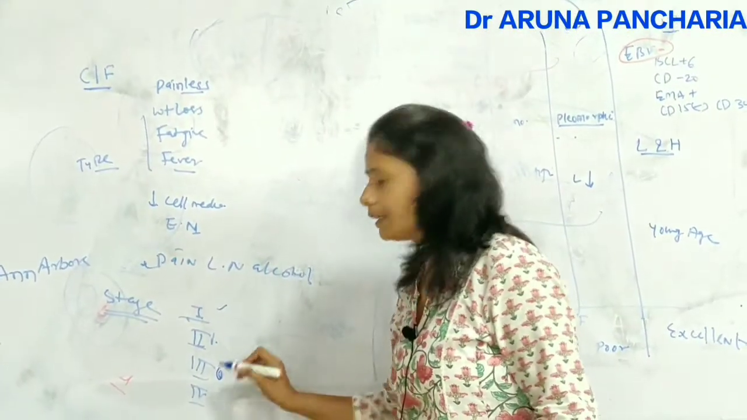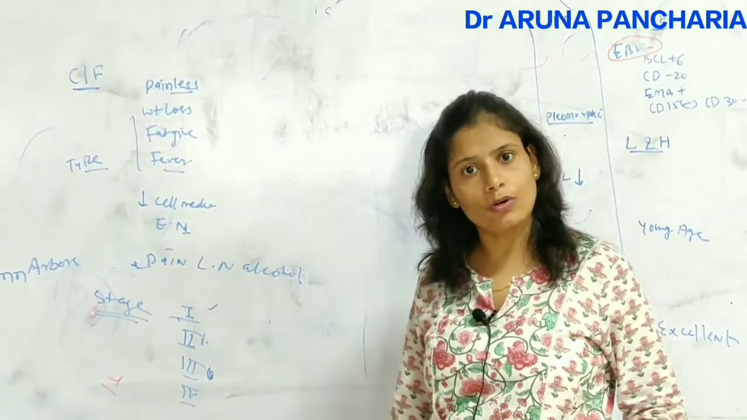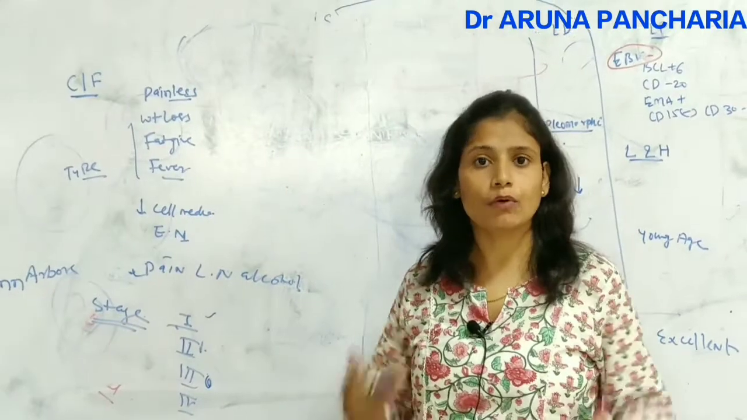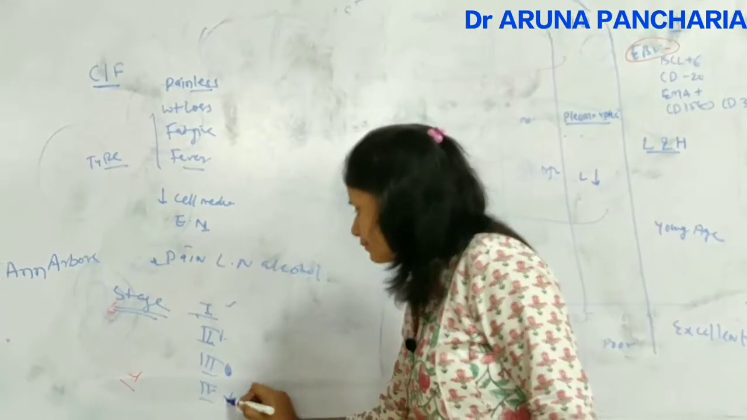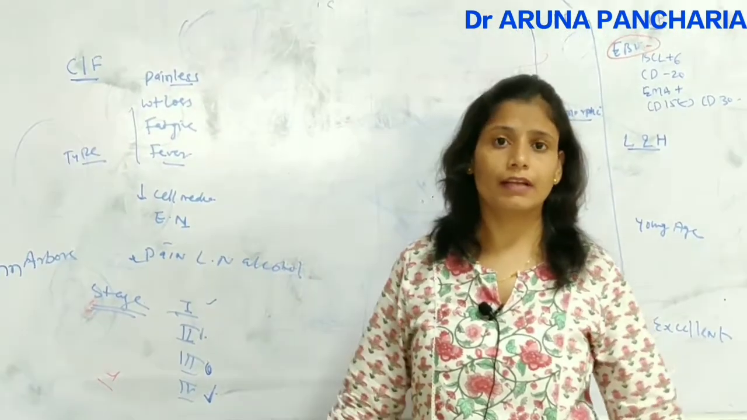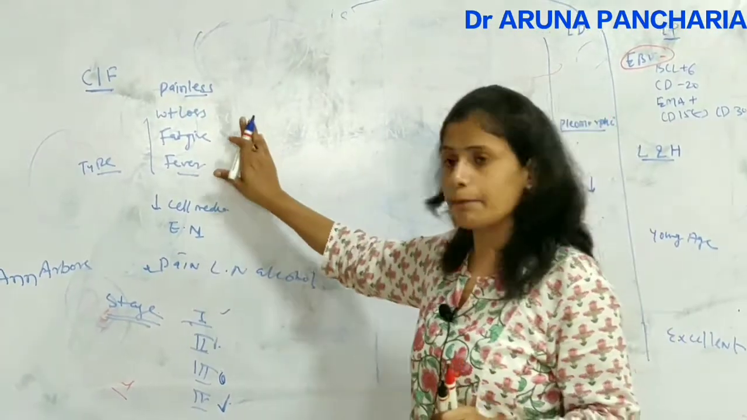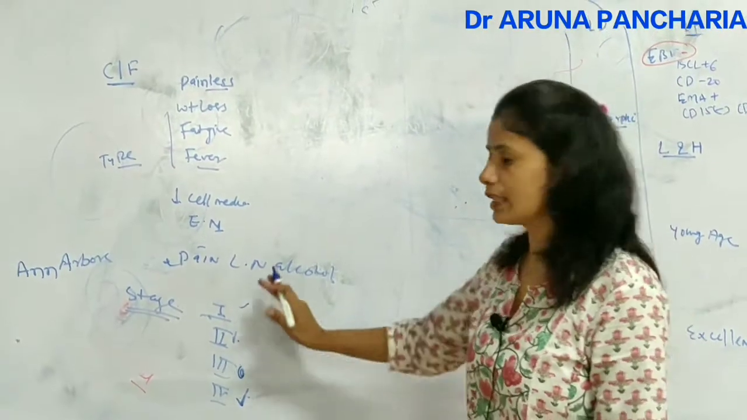And category 3, both sides: groups of lymph nodes above the diaphragm as well as below the diaphragm, means diaphragm के ऊपर और diaphragm के नीचे, both sides' groups of lymph nodes are involved. And stage 4, disseminated involvement of the lymph nodes is there, and it can be associated with type B symptoms, or with or without the symptoms also. So these are the staging.